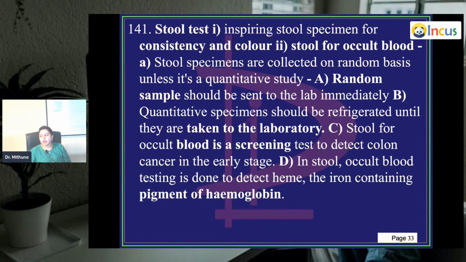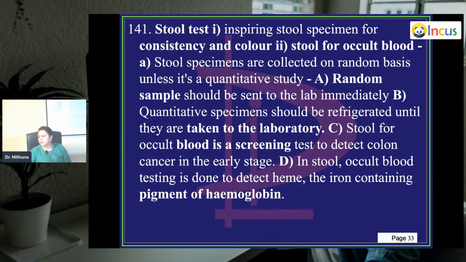Stool for occult blood is a screening test to detect colon cancer at an early stage. So if there is any kind of colon cancer, these patients are definitely passing blood in the stools, and you want to detect that. That's how we can catch early stages of colonic cancer. What do you do after that? You do a colonoscopy. You can also take a piece from that area for biopsy, and that's how biopsy is the confirmatory test.